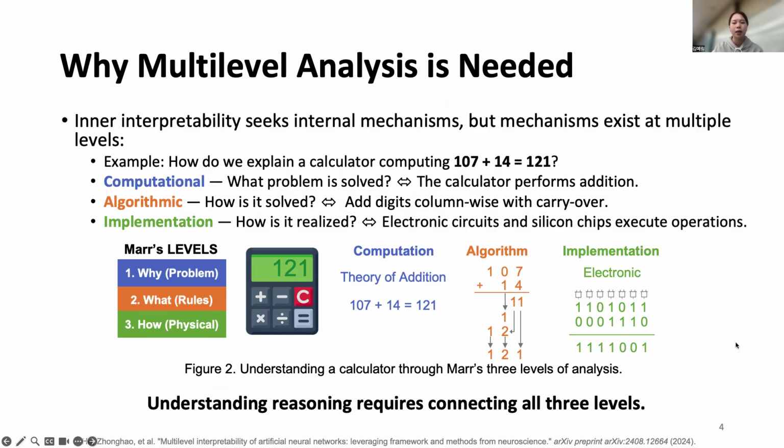Each explanation is correct, but none alone fully explains the system. If we only look at circuits, we miss the algorithm. If we only describe the algorithm, we ignore how it is implemented. The same issue appears in neural networks. Many interpretability methods only inspect neurons or attention maps, which tells us where computations occur, but not why or how reasoning unfolds. So to truly understand reasoning inside the models, we need to connect all these levels: what the system computes, how reasoning occurs, and where it is implemented. This is why multi-level analysis becomes necessary for inner interpretability.